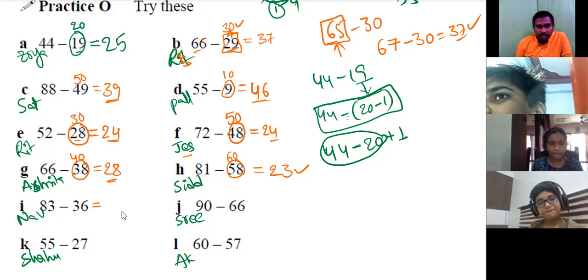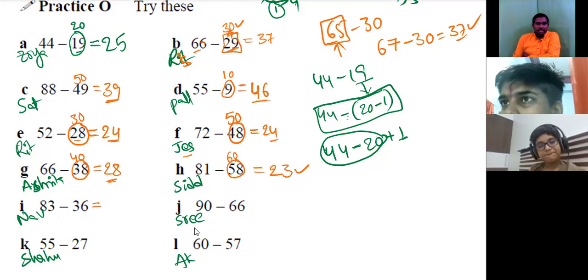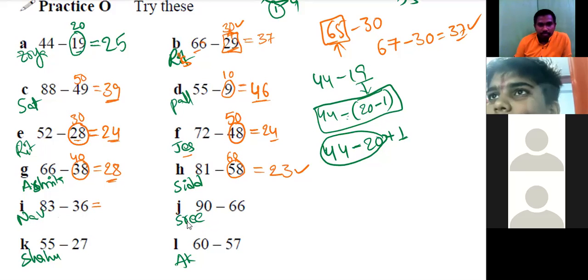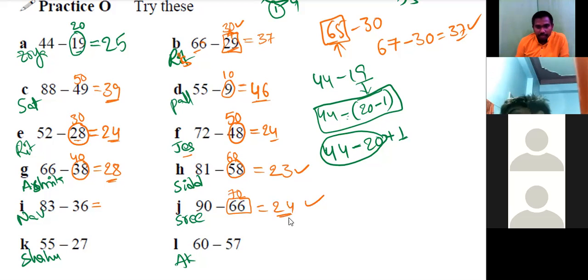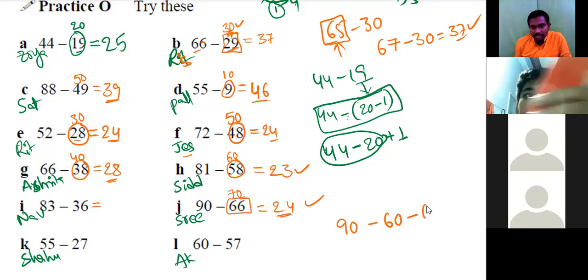Okay. Carry on. Meanwhile we'll do JKL. Who is this one? Srihita. Yes, sir, me only. Sir, 90 minus 66, where 66 is close to 70. So 90 minus 70 is equal to 20, so as we had subtracted 4, we need to add 4. 20 plus 4, 24. Very good, correct. So see here, 90 minus 16 minus 6 also we can do.